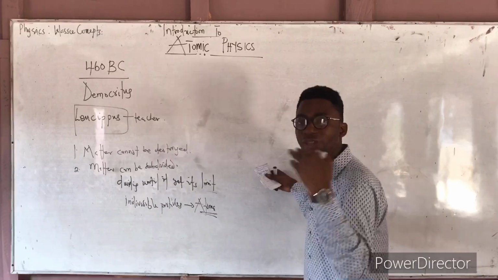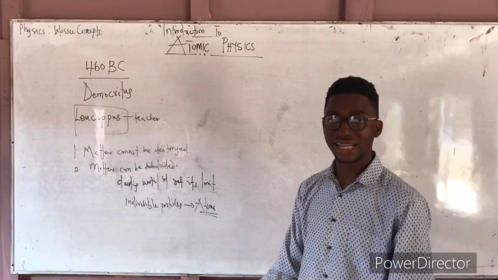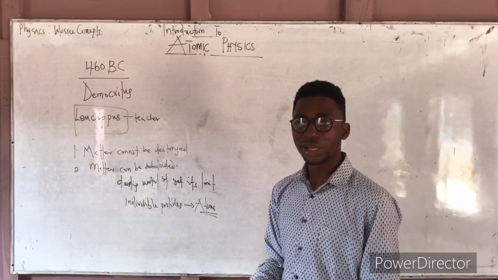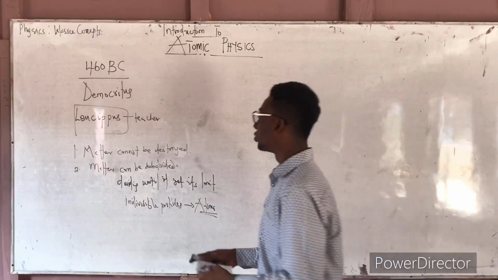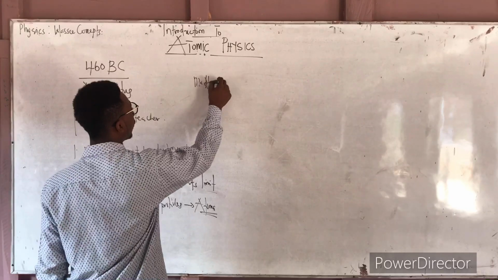But as matter keeps dividing, it will get to a point where it cannot be divided again, and the structure we get at that point is what we call an atom.